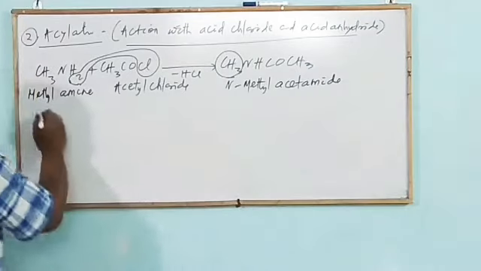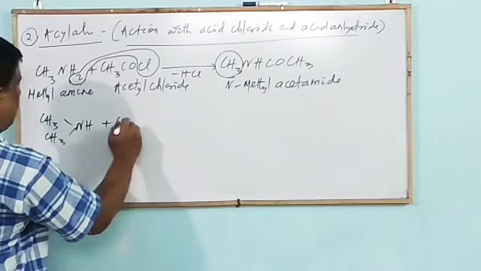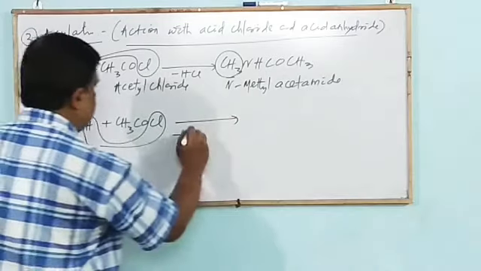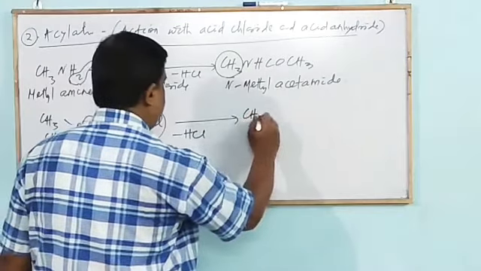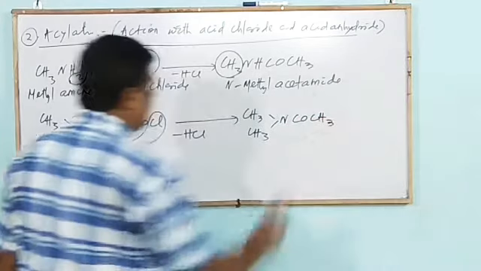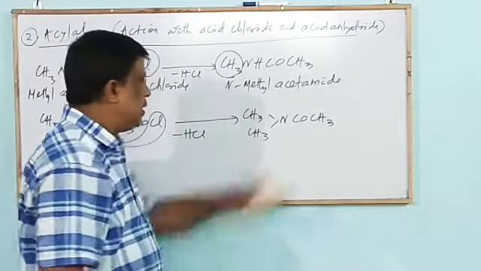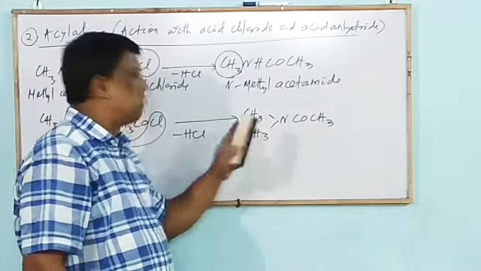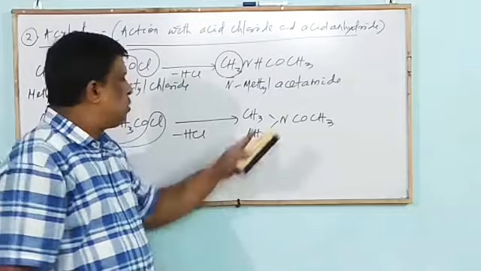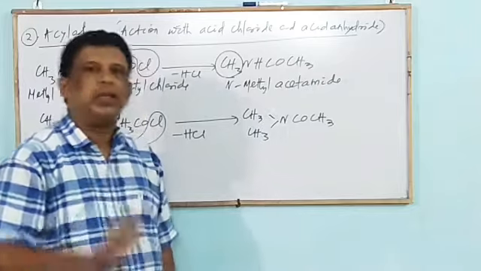Similarly, a 2 degree amine, (CH3)2NH, reacts with acetyl chloride, with the same byproduct HCl, to form CH3CON(CH3)2. CH3CONH2 is an acid amide, but here 2 H are replaced by 2 alkyl groups, so it is known as a substituted acid amide.